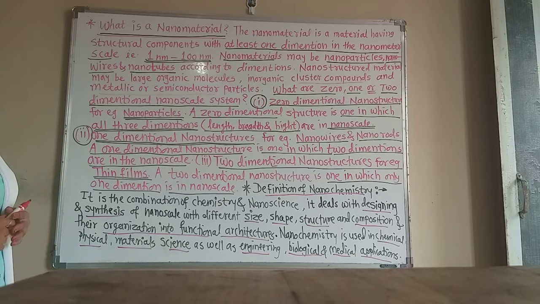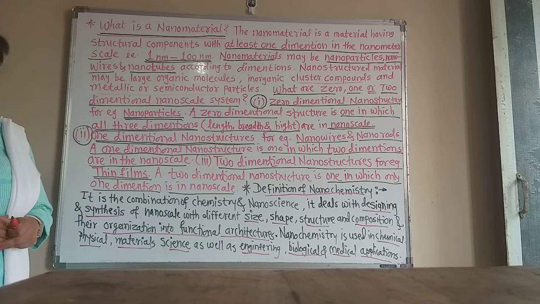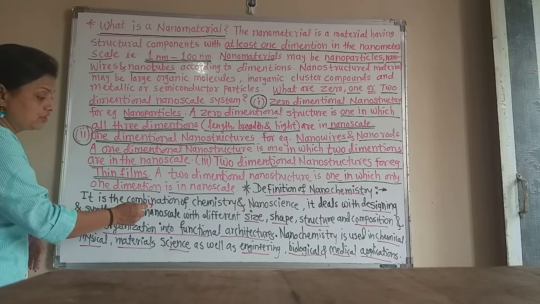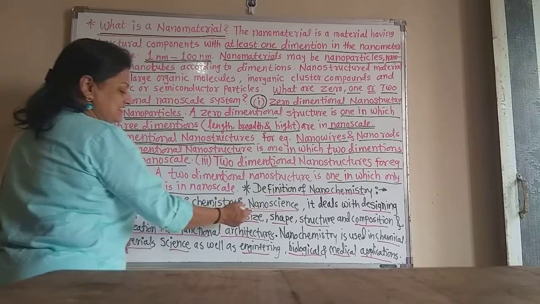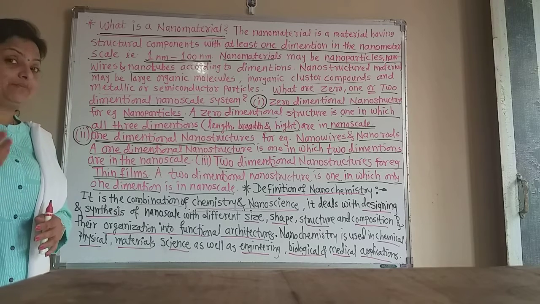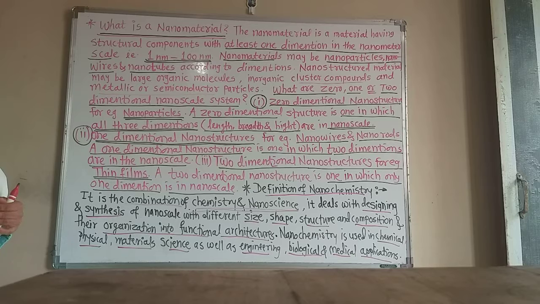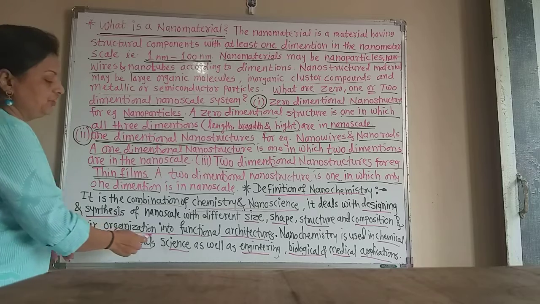Now let us see the definition of nanochemistry. Nanochemistry is the combination of chemistry and nanoscience, and it deals with the design and synthesis of nanoscale materials of different size, different shape, different structures and different composition, and their organization into functional architectures.